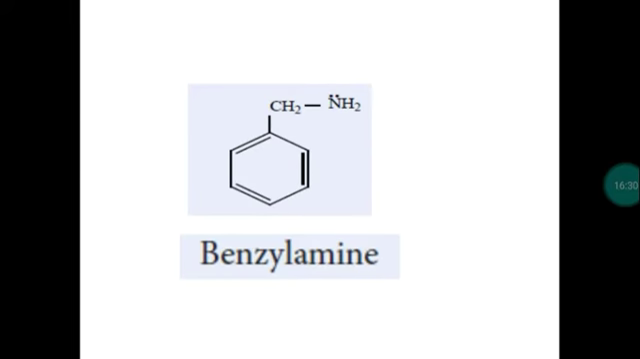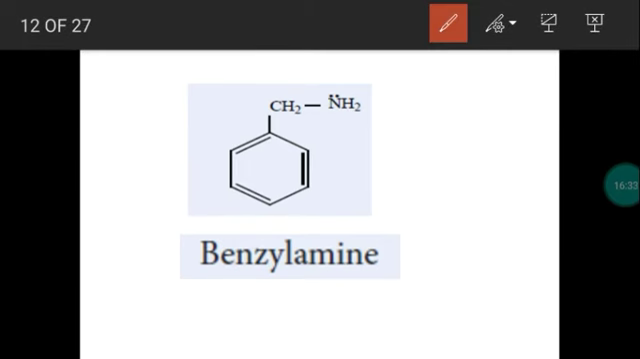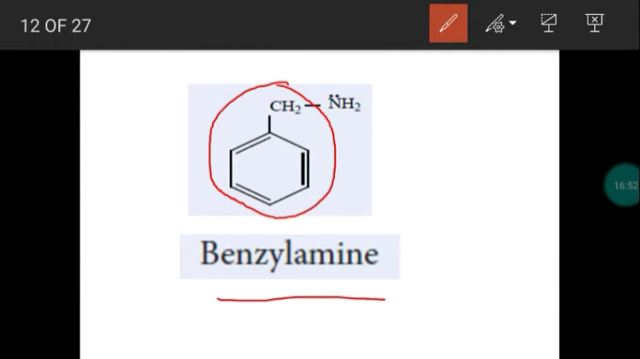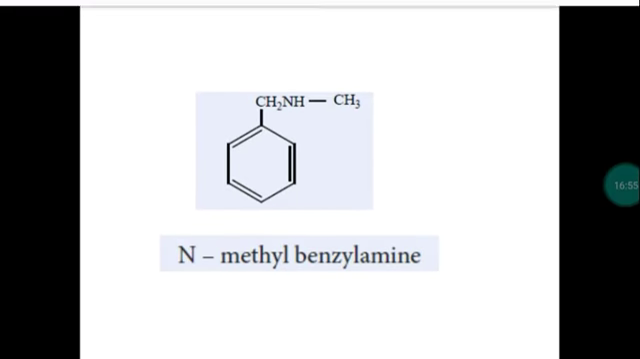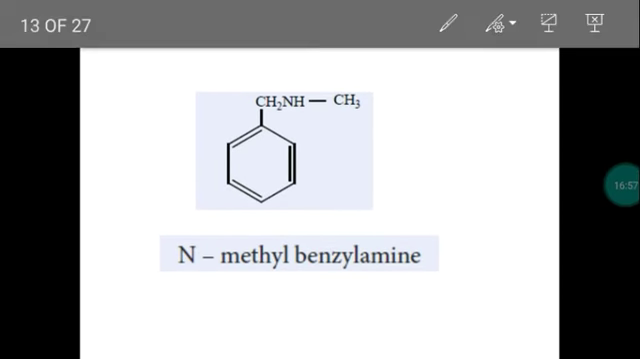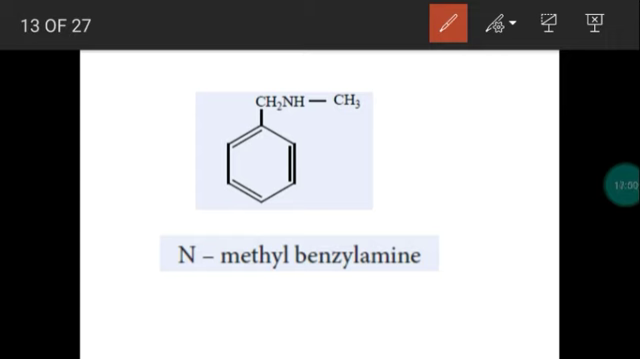Next, what is the common name for this group? We already studied. It's called the benzyl group. C6H5 means phenyl. C6H5CH2 represents what? Benzyl group. So the benzyl group is bonded with the functional group amine. So the common name is benzylamine. Next, this is an example of what type of amine? Primary, secondary or tertiary? This is an example of a secondary amine, right?